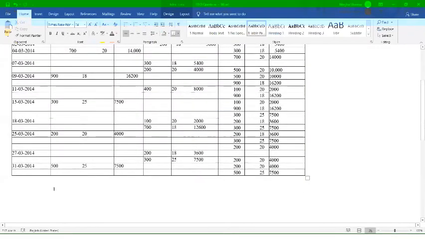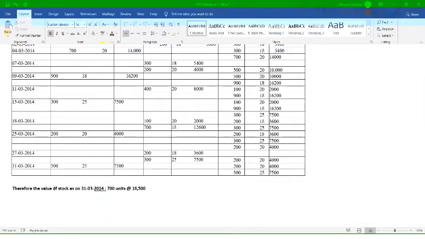We can write over here, value of stock is 700 units at the rate of 60. If 700 units are at different rates, the total value will be how much? 16,500. Is it fine or not? Yes, ma'am. Is there any mistake or is it correct? Ma'am, 500 into 25 will be 12,500, right?